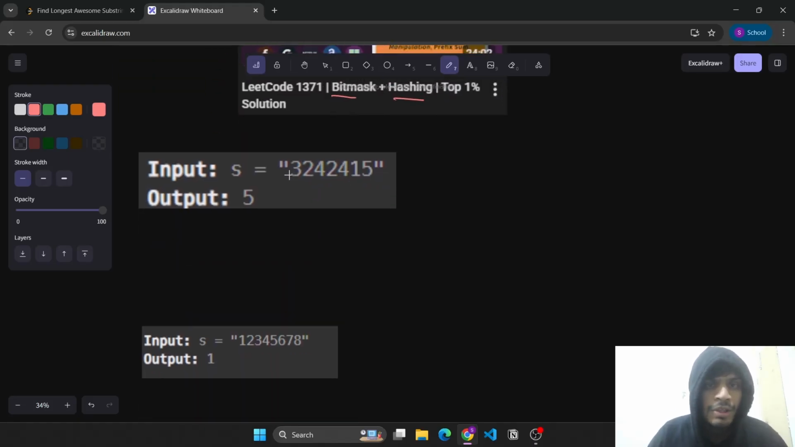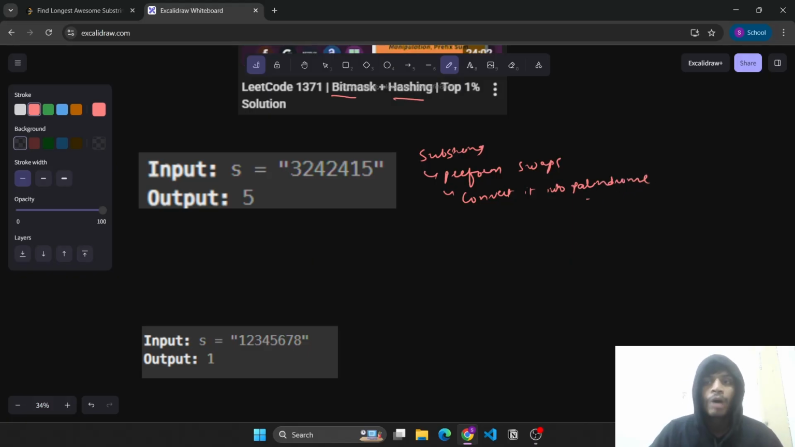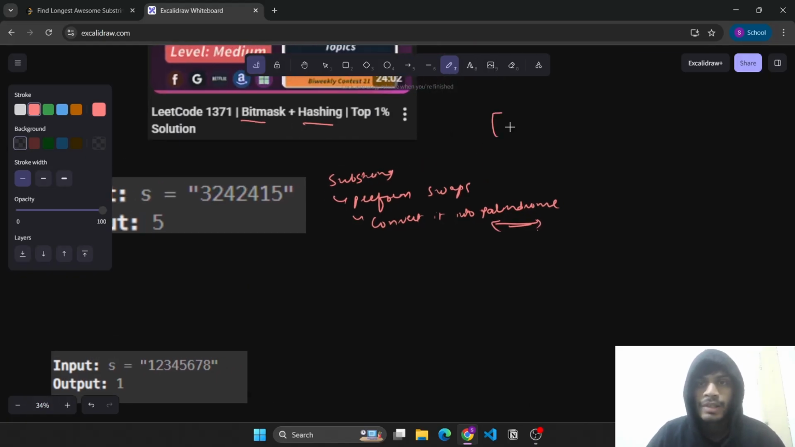Here we need to choose a substring, then perform swaps, and convert it into a palindrome. This is what we need to do. Now, what is a palindrome? A palindrome is simply a string which has a, then we'll have a here, b, so b, c, so c, and so on, right? So every element should have a complement, meaning a corresponding pair from the end, right?